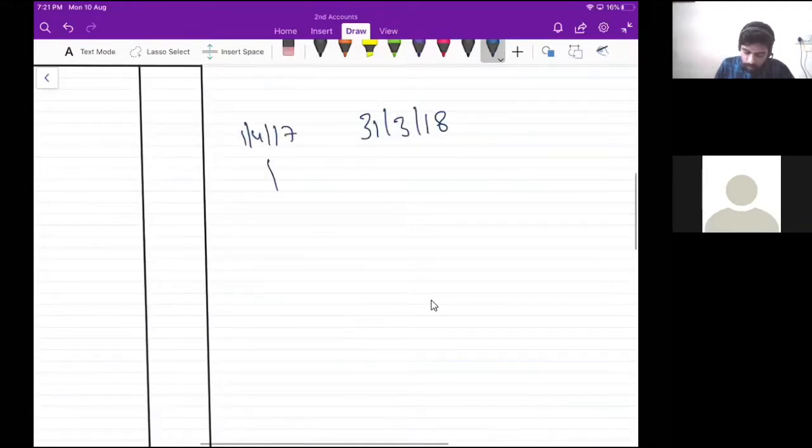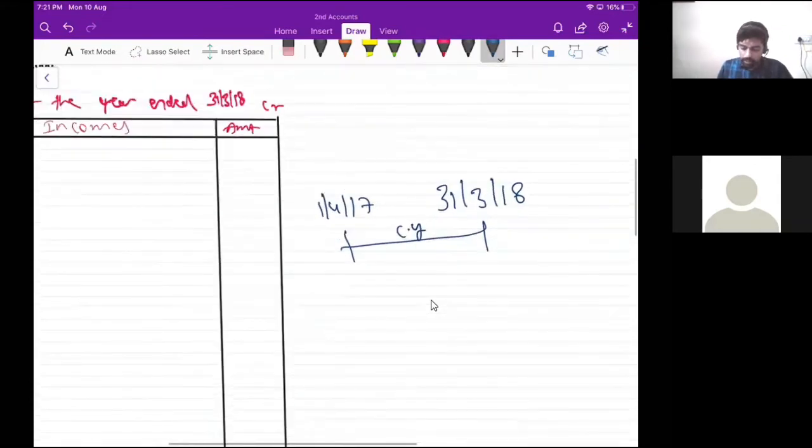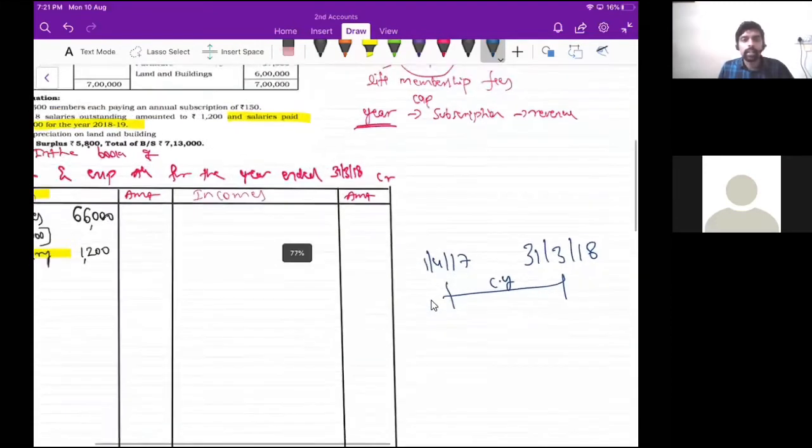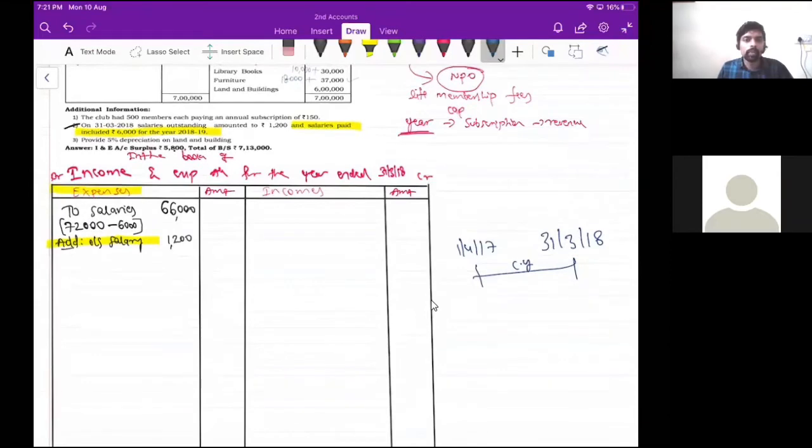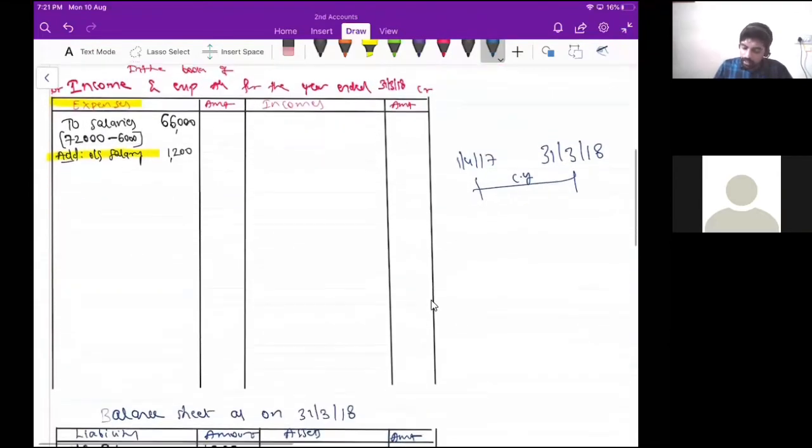So that is 1st April 2017 to 31st March 2018. This is our current year. So 2018-19 belongs to next year, and 6,000 rupees belongs to next year.